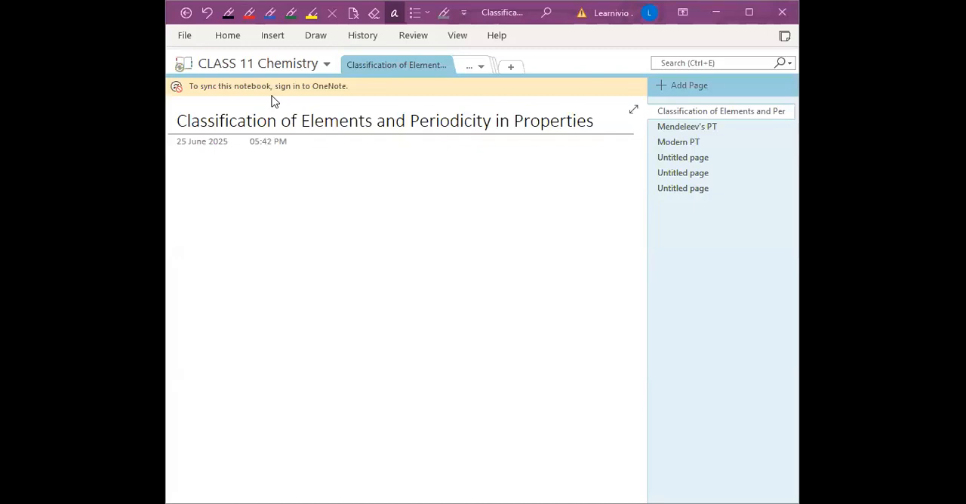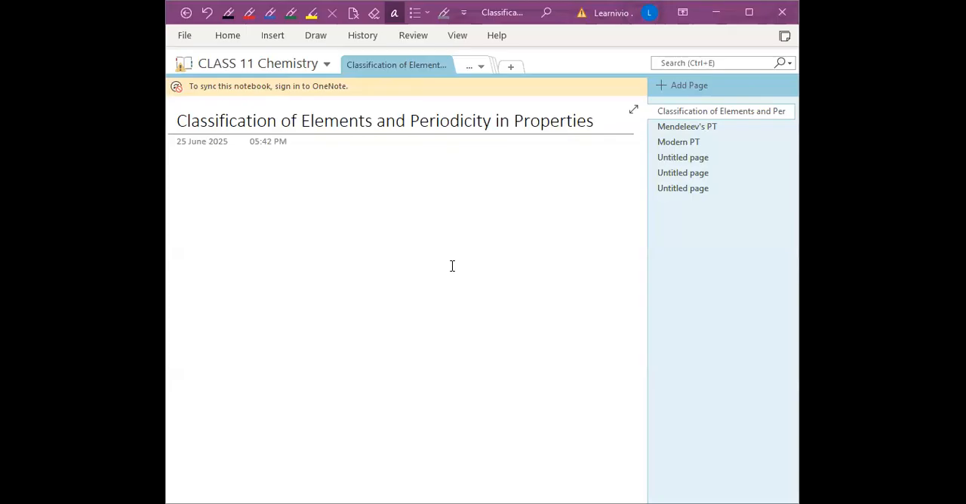Chapter which is classification of elements and periodicity in properties, right? So it's chapter three, right? And this chapter is a turning point in our understanding of how chemistry is organized and how elements behave. Okay. So first, let me ask a quick question.